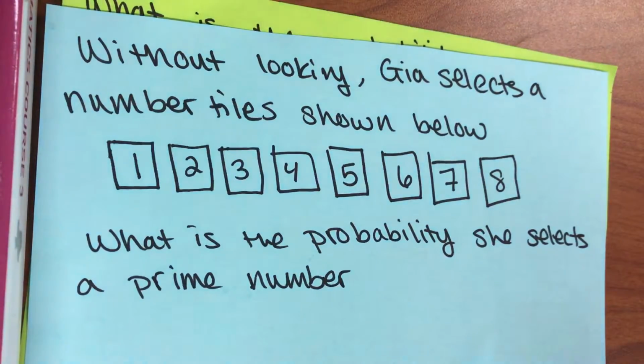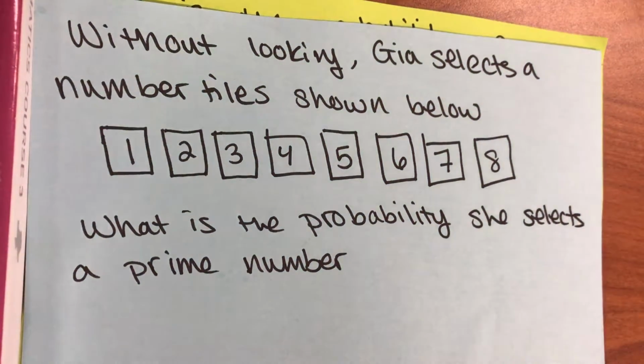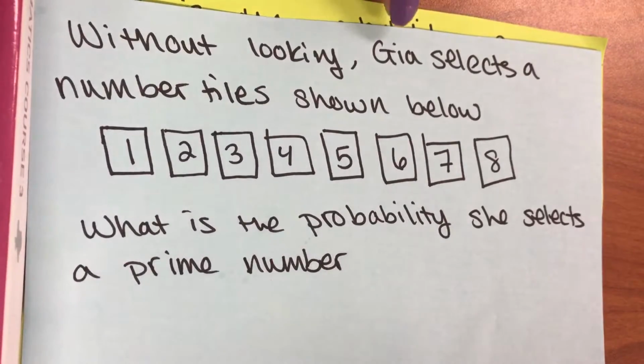Careful, careful. Okay, without looking, Gia selects one of the number tiles shown below. What's the probability she selects a prime number? You misspelled the name Gina. That's Gia. Gia's in my 8th period. Oh, I thought she was sitting in front of me when I wrote this, so I shout out to you Gia. No, that would be a major mistake.